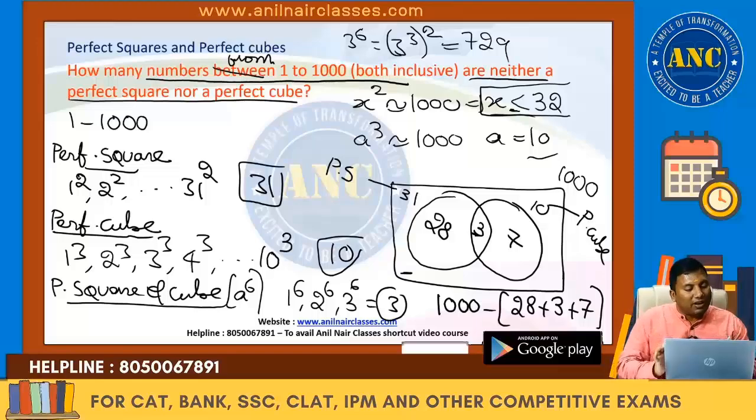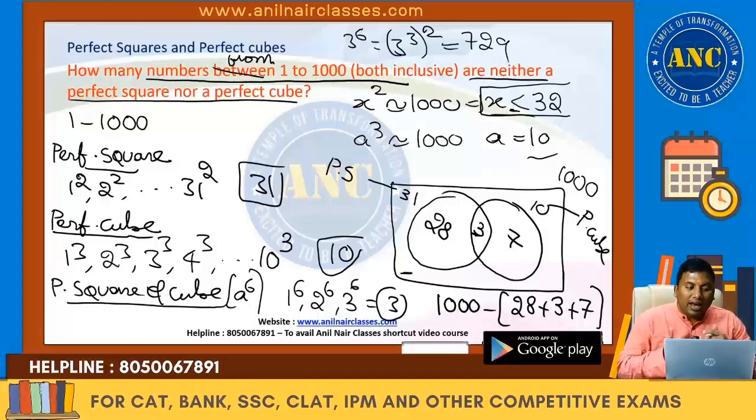How many are perfect squares? What is the nearest perfect square to 1000? 31 square is 961, 32 square is 1024. So 31 squares, 1 square to 31 square. Perfect cubes: not nearest, exact, it is 10. 10 cube is 1000. So 1 cube to 10 cube.